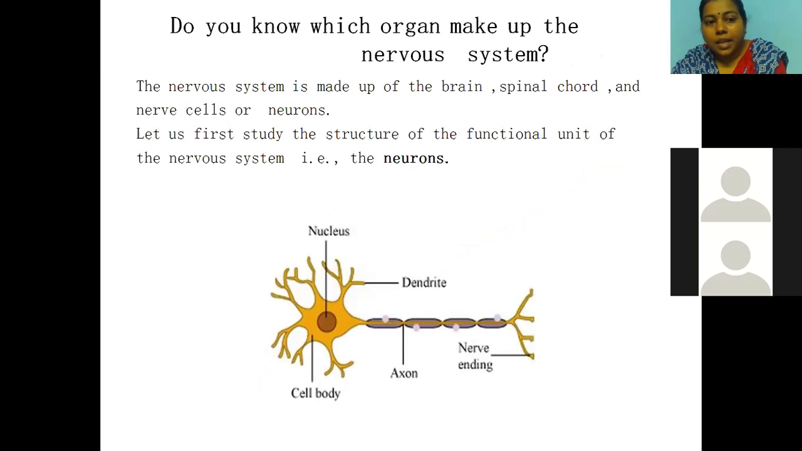Let us first study the structure of the functional unit of the nervous system, that is the neuron. Studying the structure of the neuron is very, very important, so that we can have a clear-cut idea about how the electric impulse, the nerve information, is transferred from one cell to another cell. Now this is the structure of the neuron, children.